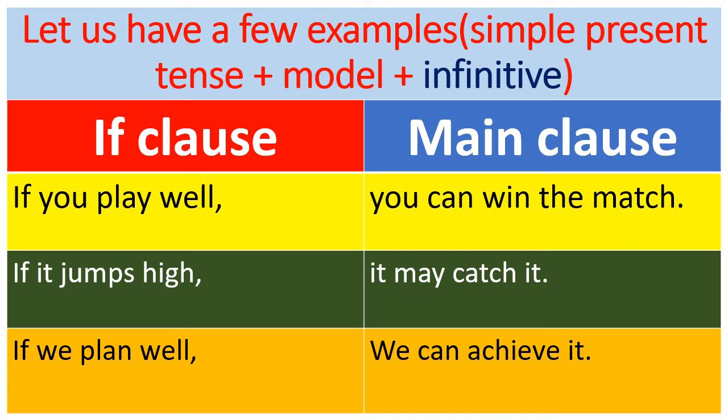There is no change in the if clause, where the verb play is in present tense only. But look at the main clause. Here we have used the modal verb can. You can win the match. Instead of using will, we can use other modal verbs here. Here we have used can.